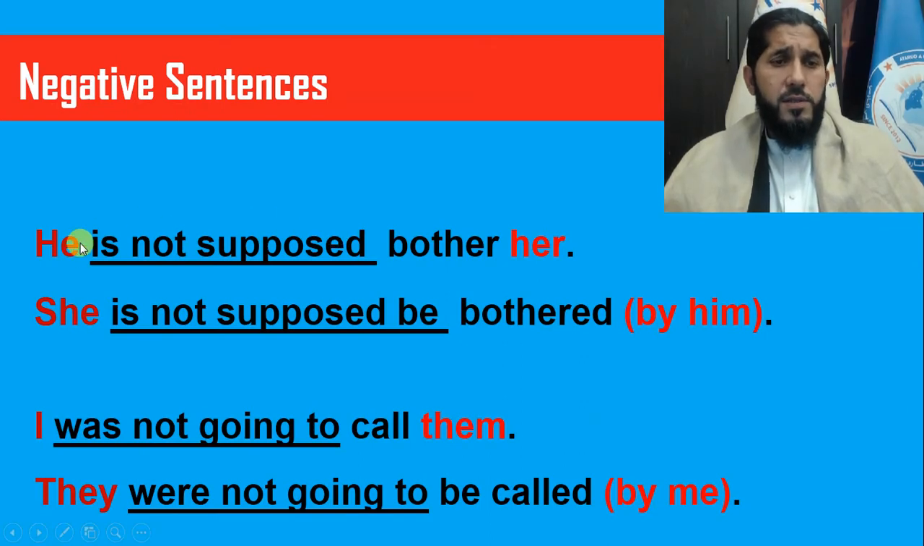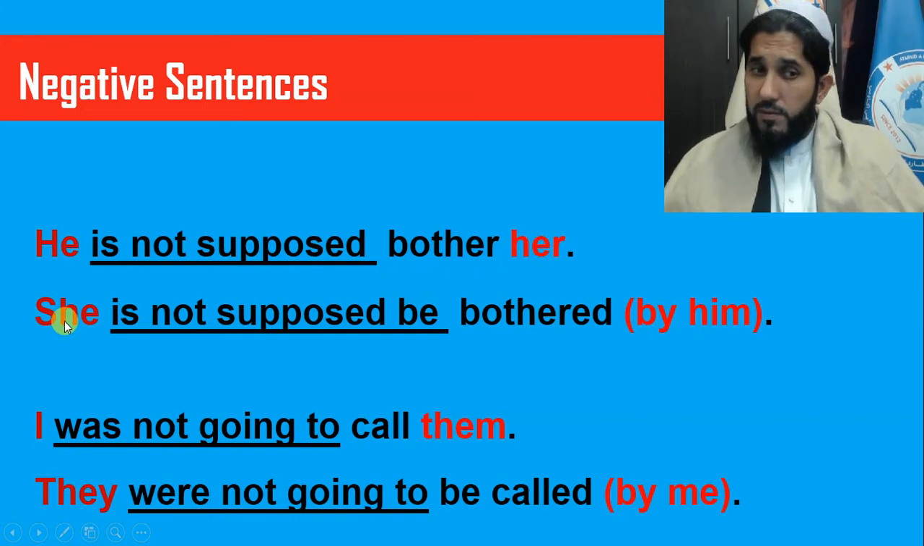Negative sentences. He's not supposed to bother her. She's not supposed to be bothered by him. You may use the by phrase if you think it's necessary, but most of the time it's not necessary. Now he is the subject of this active sentence, and her is the object. So the object became the subject of the passive sentence.